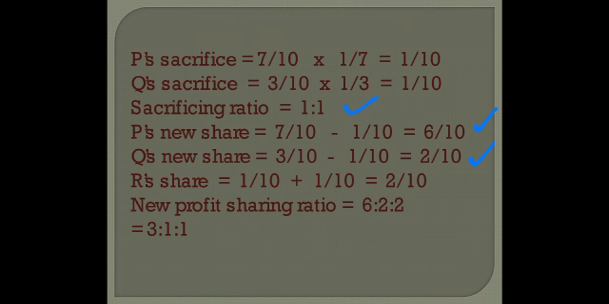R's share. We have to add the sacrifices done by P and Q. R's share is 1 by 10 plus 1 by 10. That is 2 by 10. This time it was not given to us in the question. So we needed to calculate his share. So new profit sharing ratio is 6:2:2, or we can say it is 3:1:1. I hope you have understood everything which we have discussed in this video.